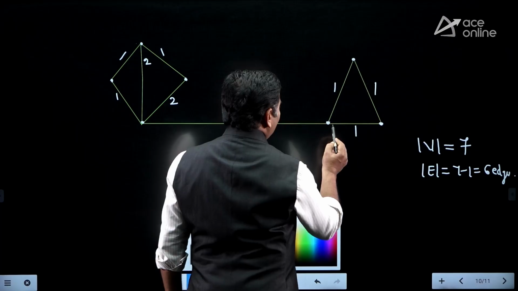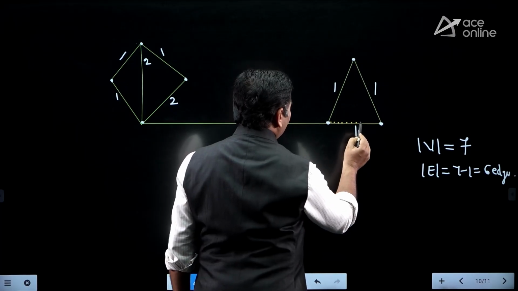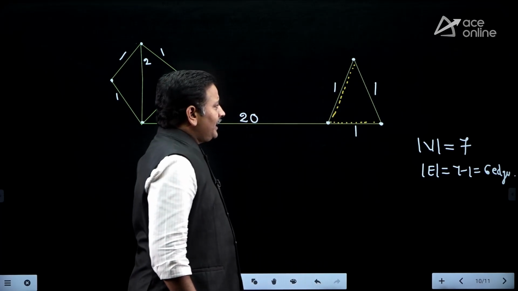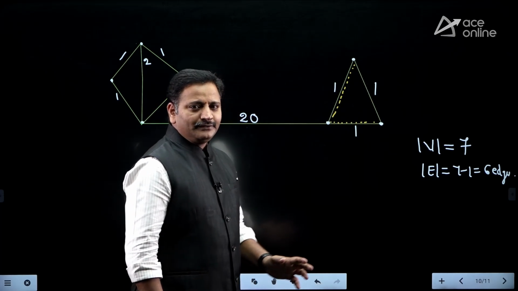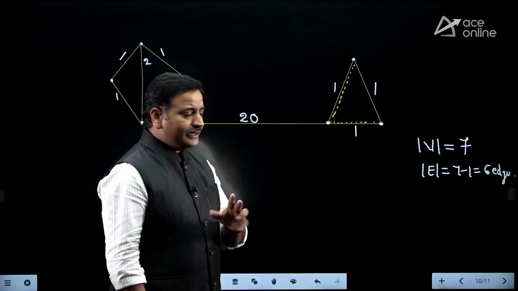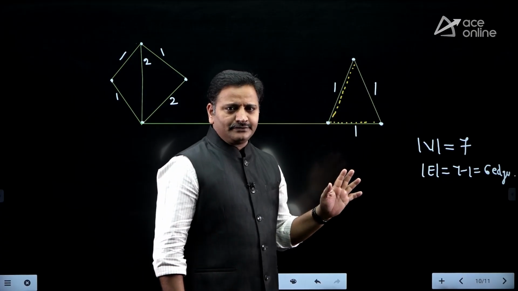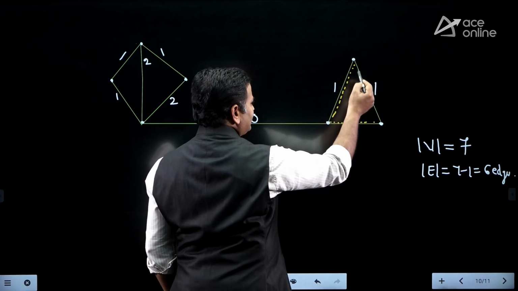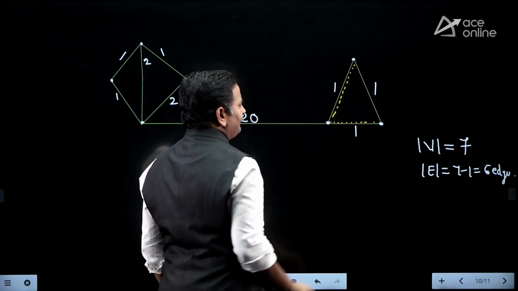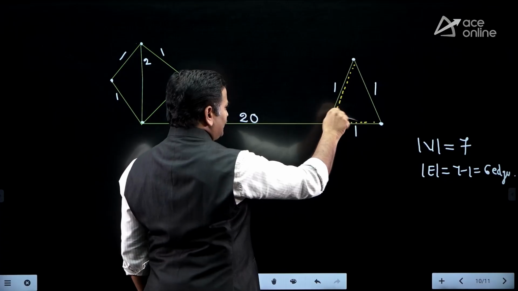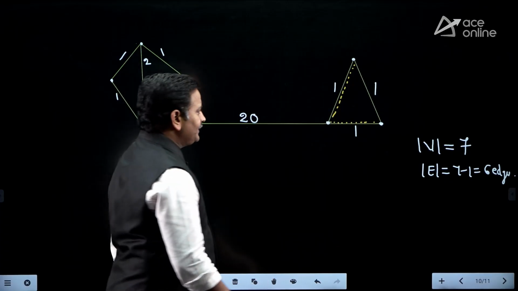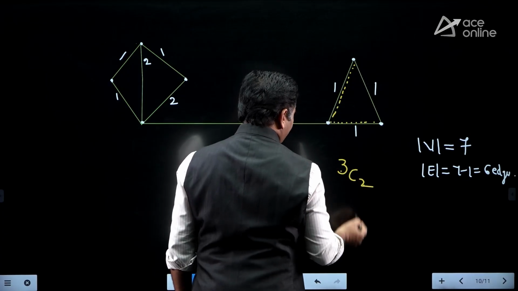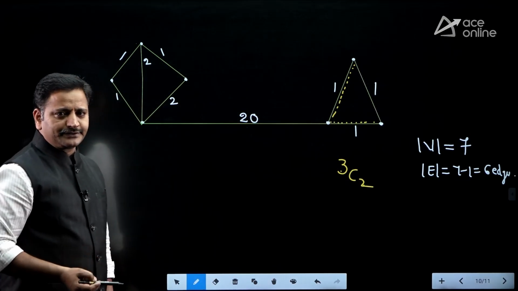Kruskal's algorithm always says that edge weights must be included in increasing order. In that case, here I can choose 1, the minimum weight. But observe friends, all these edge weights are the same, right? Therefore, I can choose any two out of these 3 edges. Either the first and second, or the first and third, or the second and third. So out of 3 edges, I can choose 2 edges. That is 3C2, which equals 3 ways, right friends?